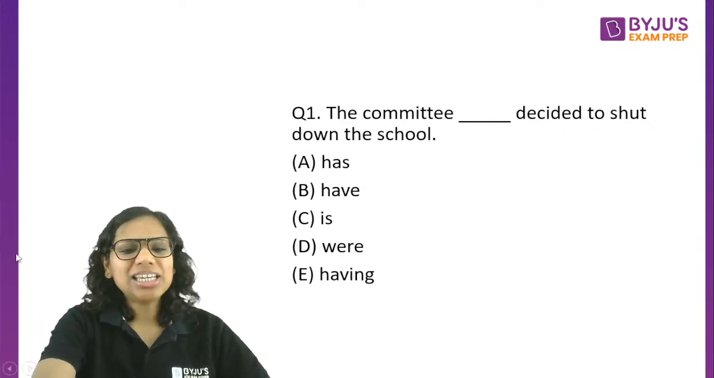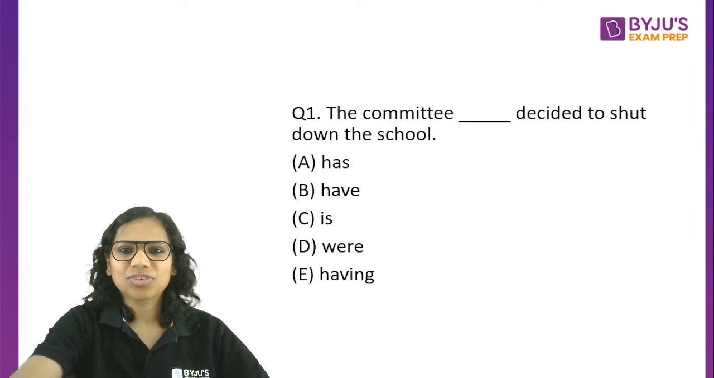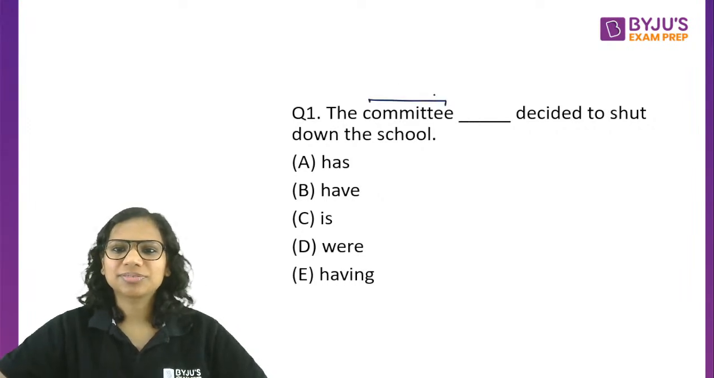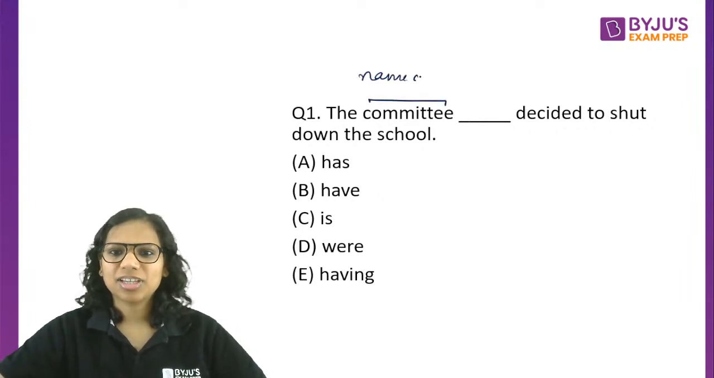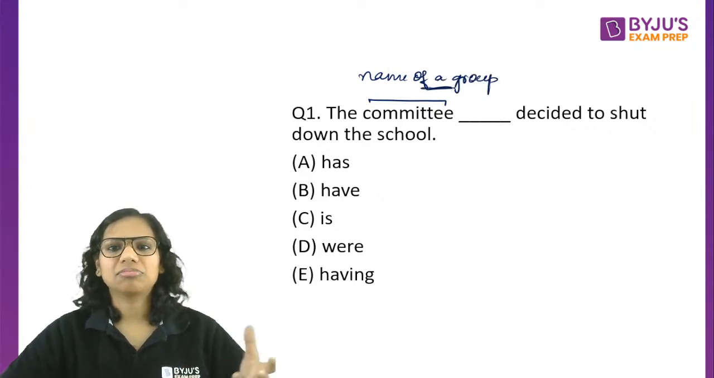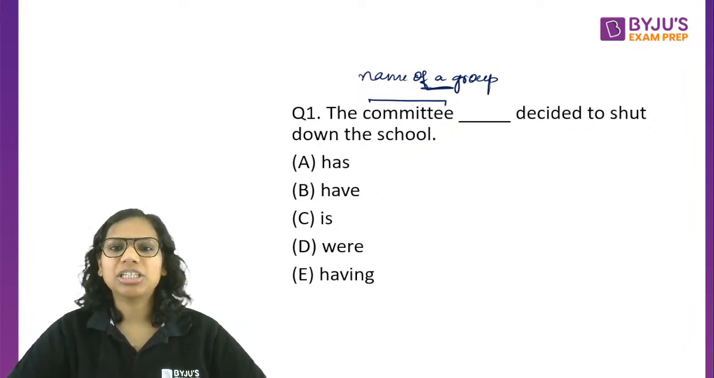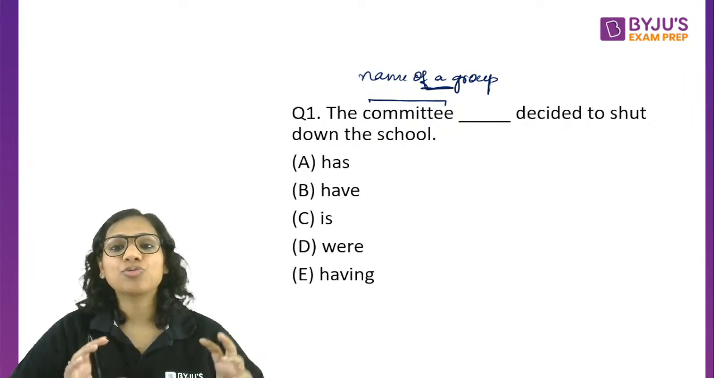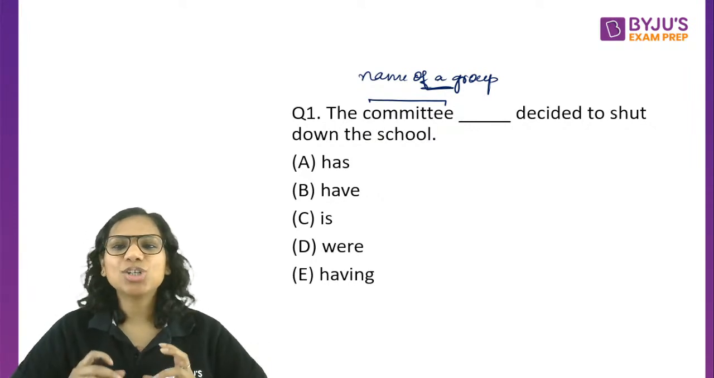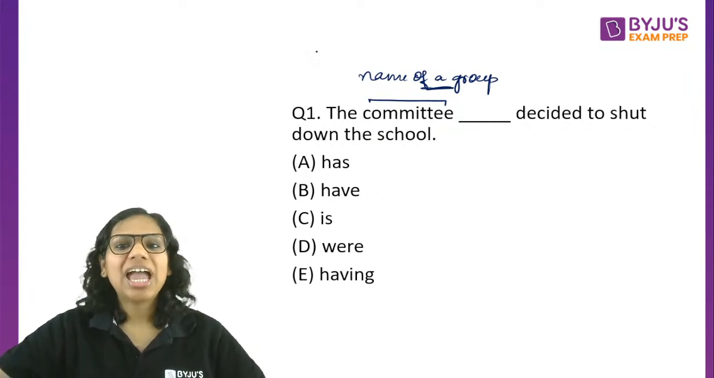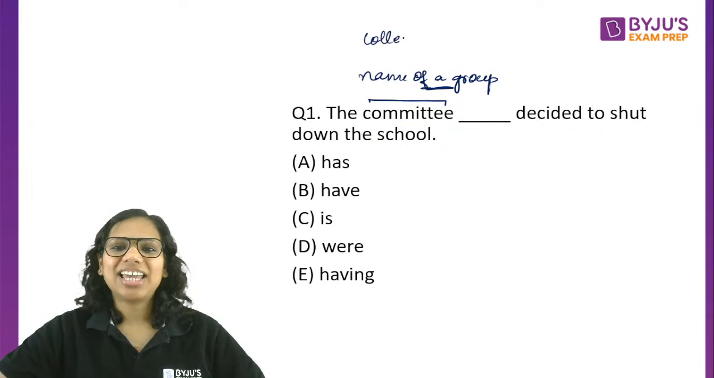So, committee here is the name of a group. Can I say that? Committee is the name of a group. It's a group of people that come together for a specific purpose, right? It could be a parliamentary committee, it could be a committee of treasurers, it could be a committee set up for an investigation. So it's the name of a group, committee. And that is why this is a collective noun.